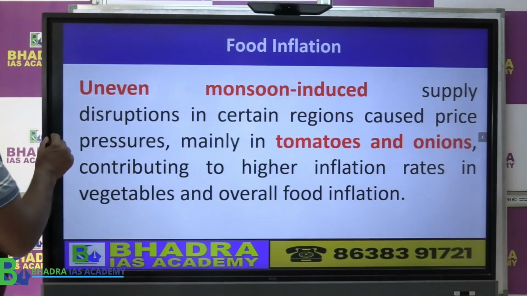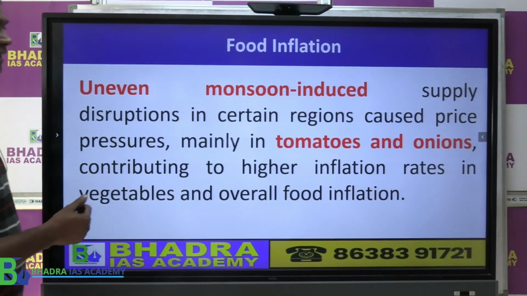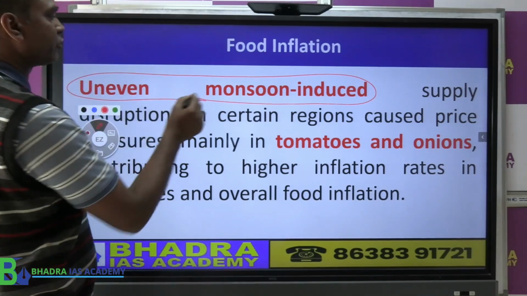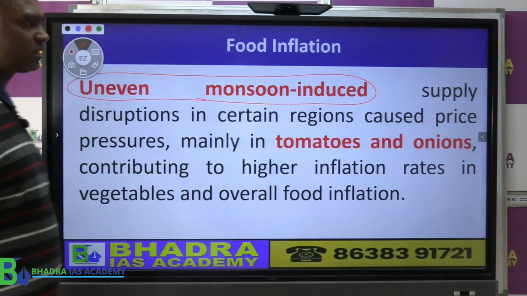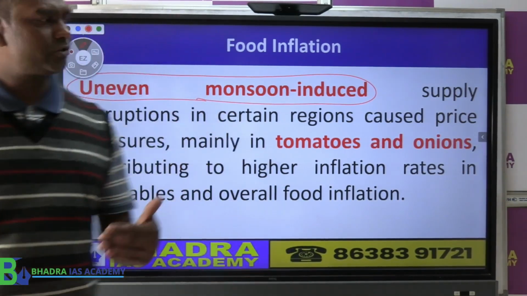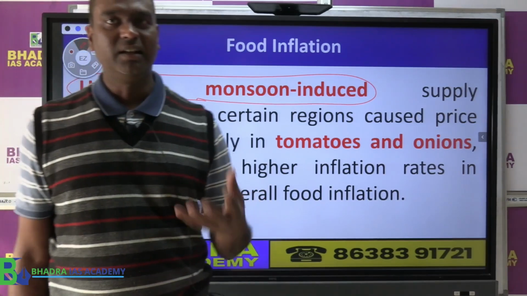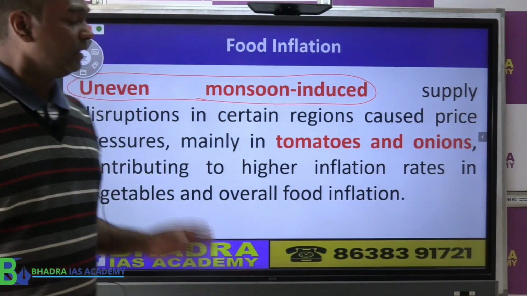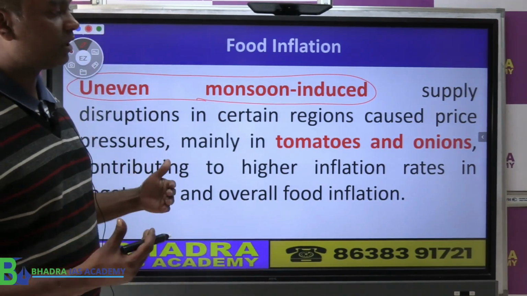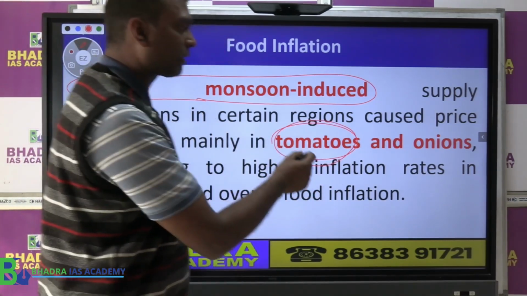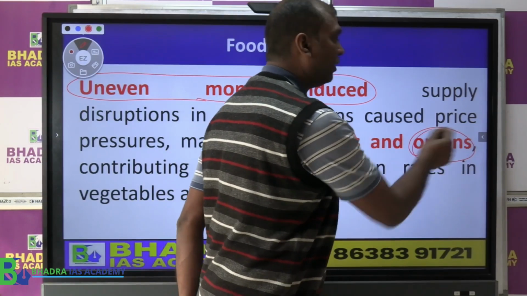Now why this food inflation? What does the Economic Survey tell us in its analysis? There is a problem with the uneven monsoon. The monsoon was not timely and it affected things, and we also faced a production problem because of heat waves, etc. As a result, the effect was on the production of tomatoes and the production of onion.